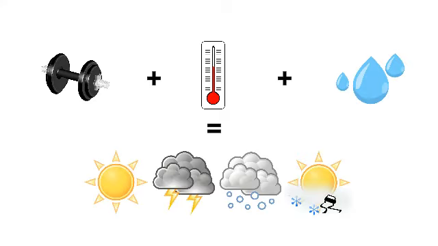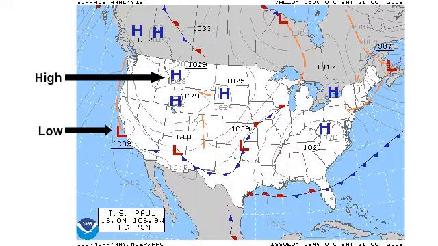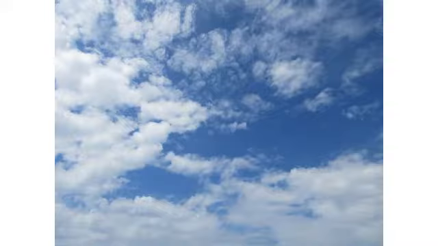So, how do these three things, weight of the atmosphere, temperature, and humidity, combine to make our weather? Areas of high and low pressure, called systems, move and interact with each other to create different states of weather. Low pressure systems generally form where warm air has caused lots of water vapor to remain in the atmosphere. Clouds and storms form in areas of low pressure. Cooler air cannot retain as much water vapor. Therefore, high pressure systems form in areas that are cooler and drier than the air around them. The weather in these areas is generally pleasant.